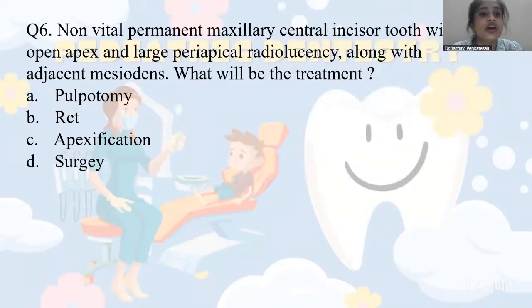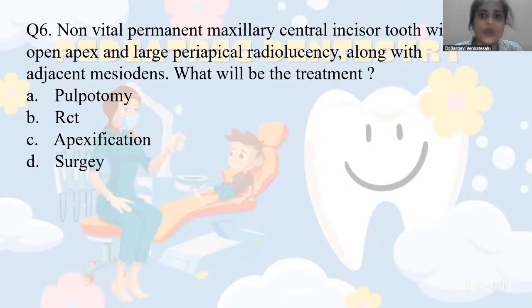Now, next question. Non-vital permanent maxillary central incisor tooth with open apex and large periapical radiolucency along with adjacent mesiodens. So, what will be the treatment? Okay. Now, see, your tooth is non-vital. Non-vital meaning it is what? Discolored tooth. Meaning the only option you have to go for when there is non-vital is your root canal, that is your endodontic therapy, right?